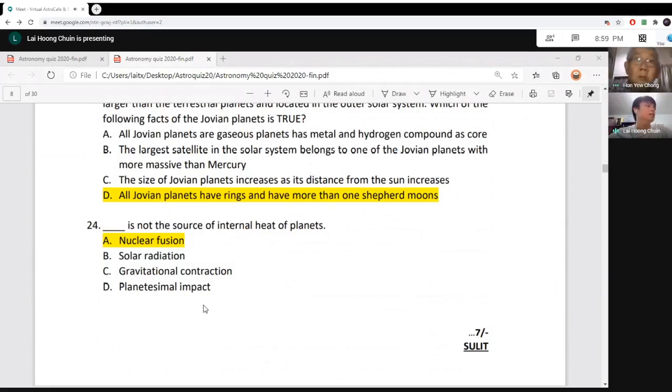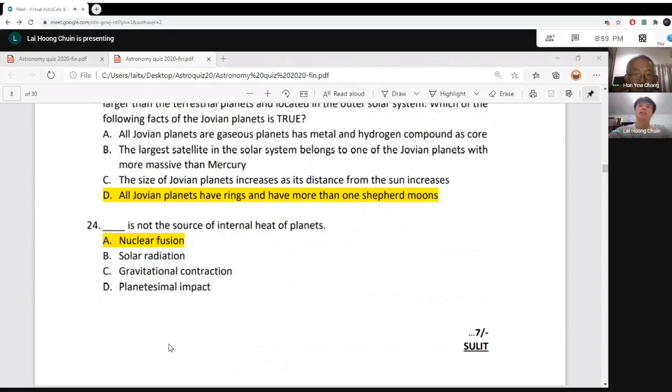And planetesimal impact is actually the impact of, for example, meteors or small asteroids. When these small objects, meteors or small asteroids, enter the Earth's atmosphere, they start to burn because they enter at a very high speed.